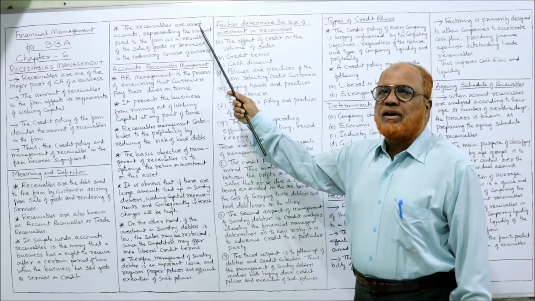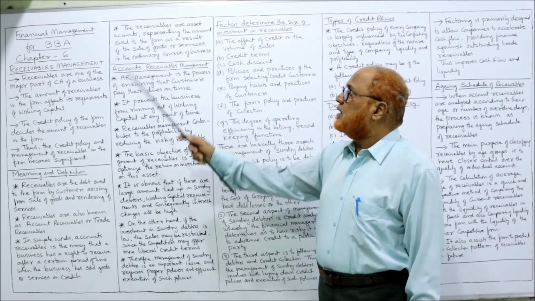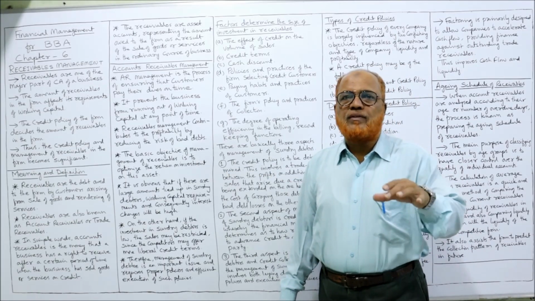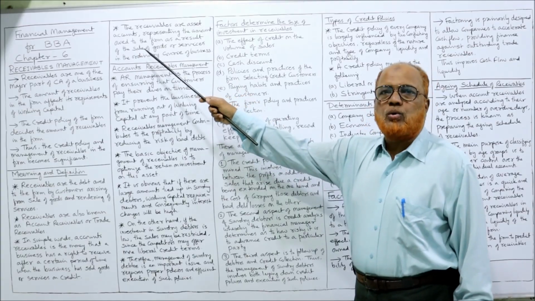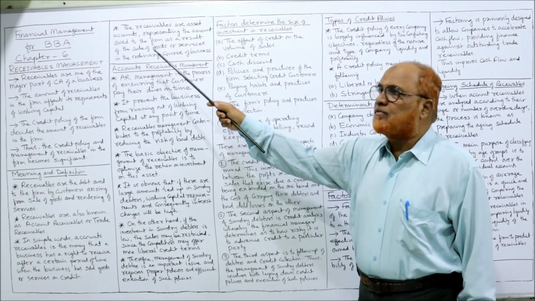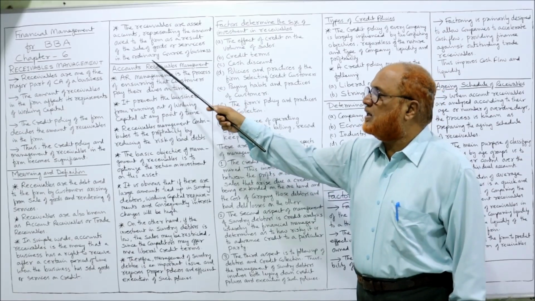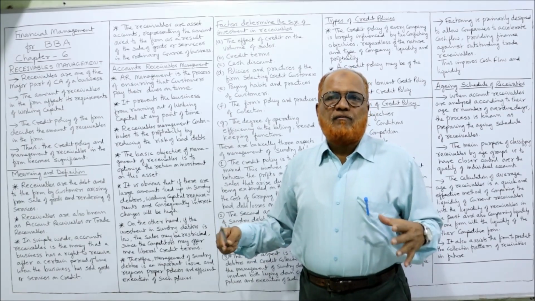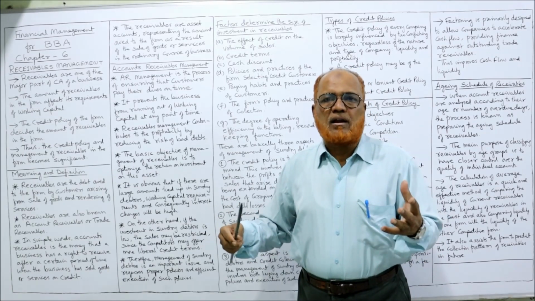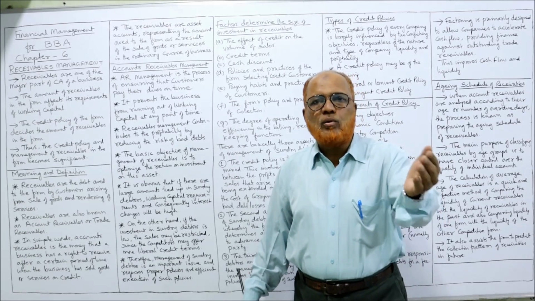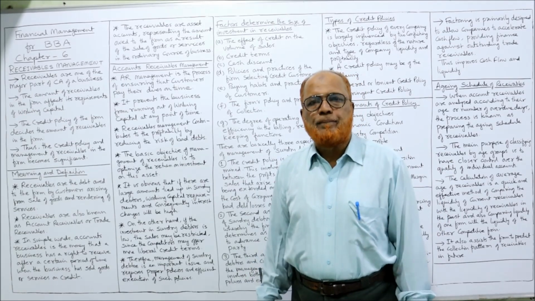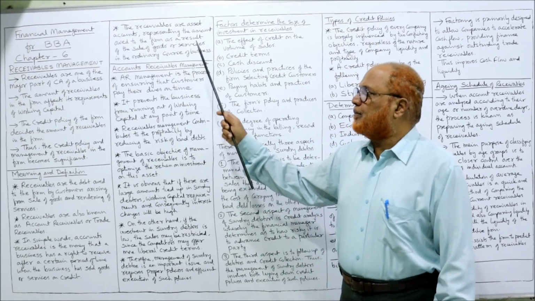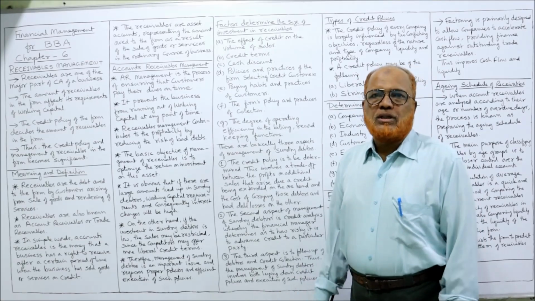One of the authors, Hampton, says receivables are an asset account, a part of the current assets, representing the amount owed to the firm as a result of sale of goods or services in the ordinary course of business. In the normal course of business, when goods are sold or services are rendered on credit, an amount is due from the customer. That is receivables, that is an asset. That's all. So I have explained the meaning and definition.